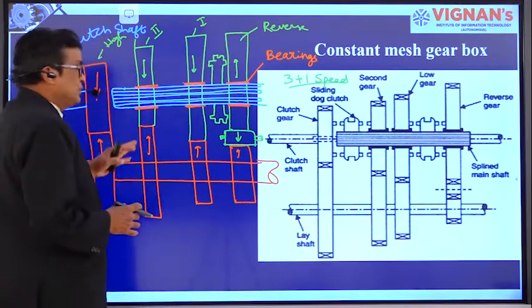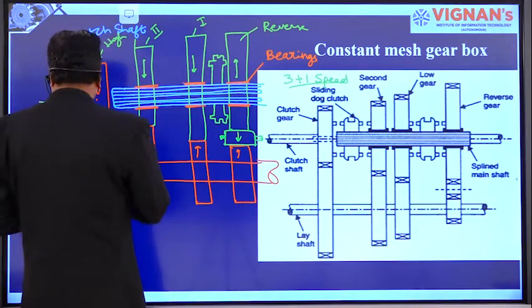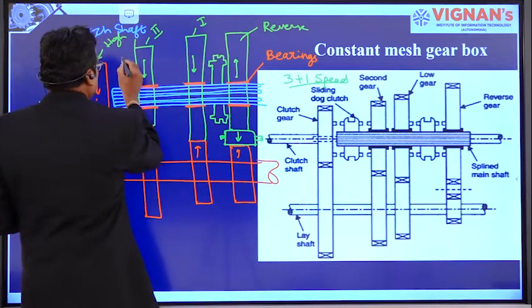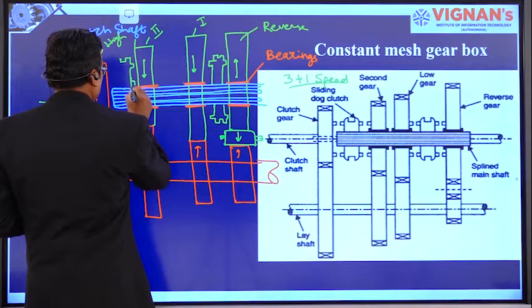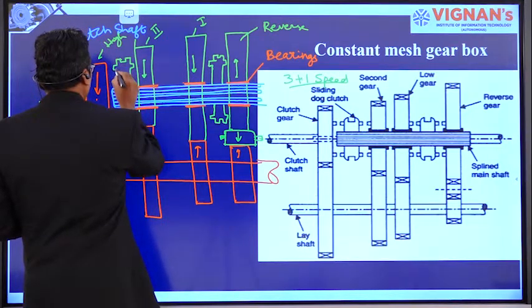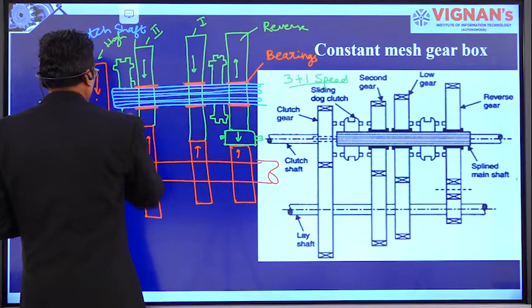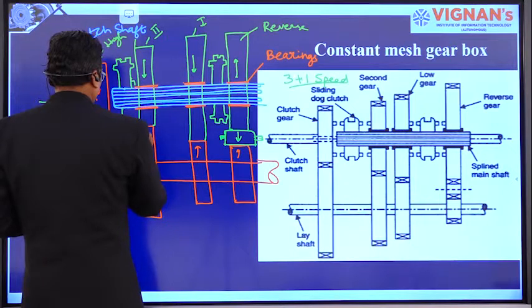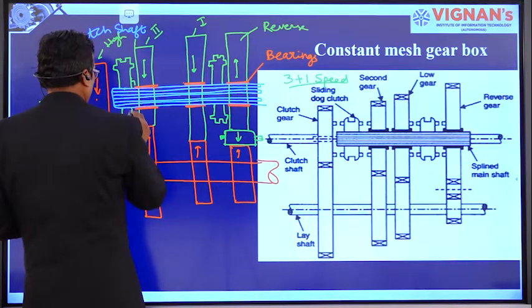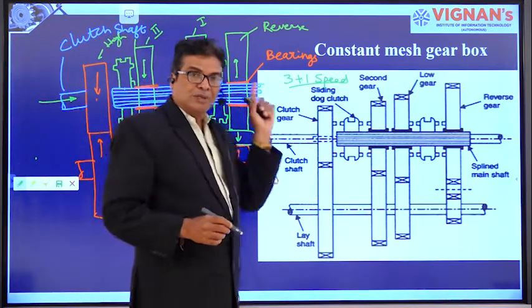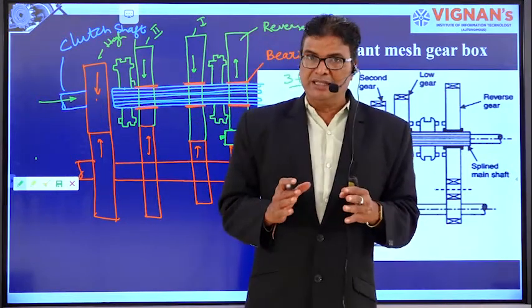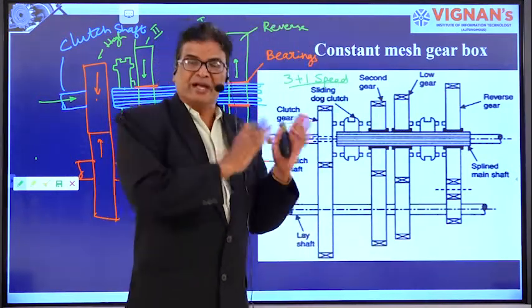Now, to get the speed, there is another dog clutch here, right? So to get the speed from the gearbox, we require the gear shift lever mechanism.